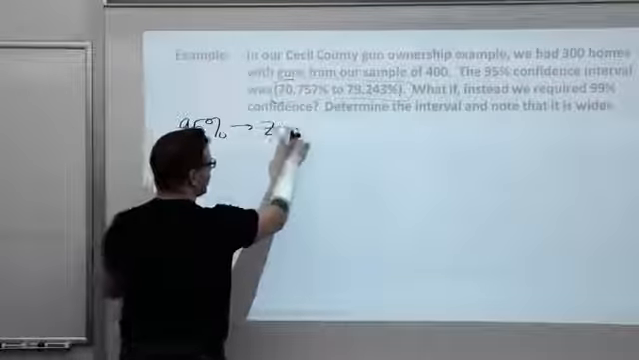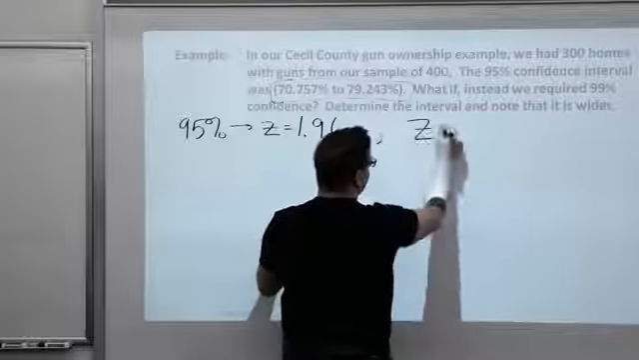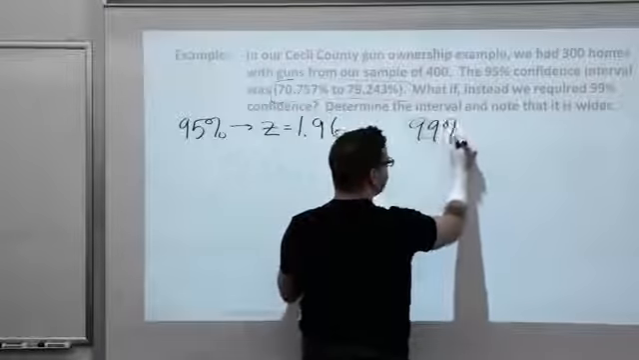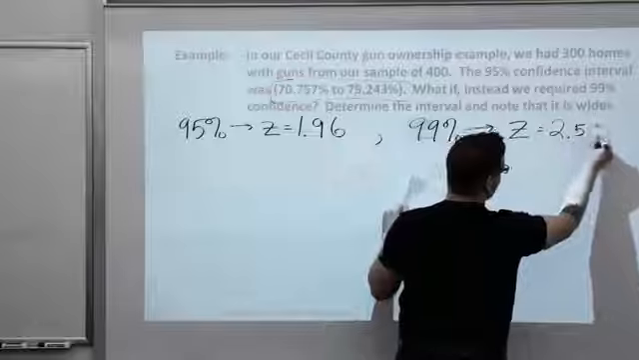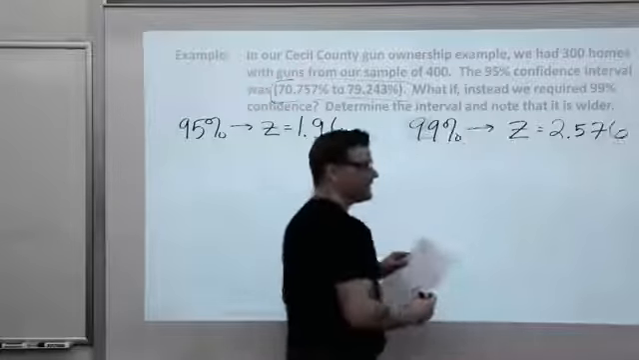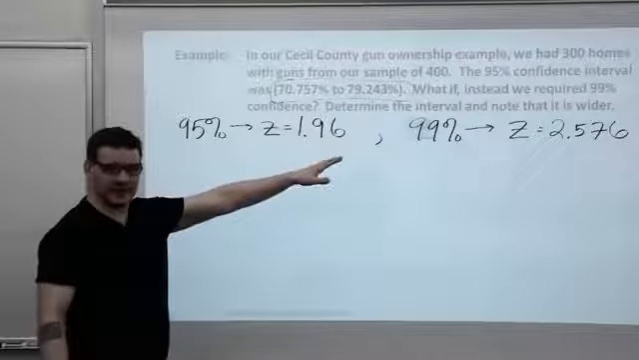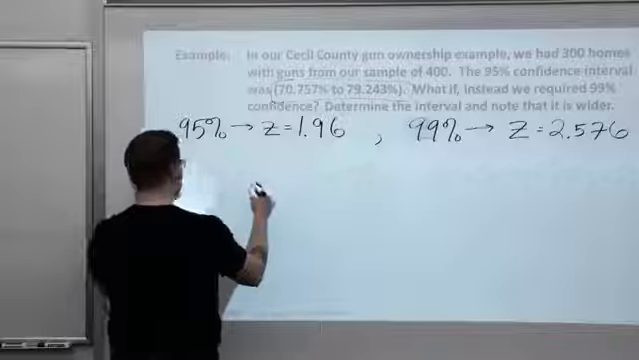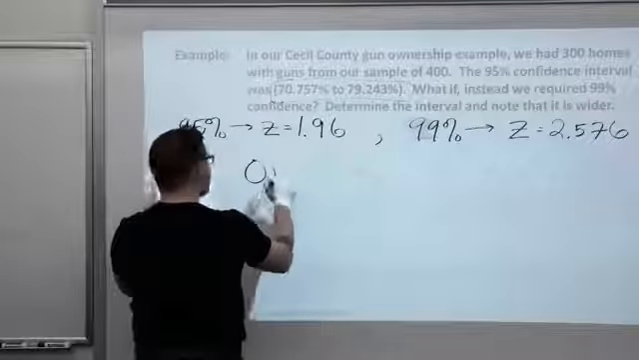95% gave me a z of 1.96. And we've already done this, so I'm just going to repeat it here. A 99% interval would give me a z of 2.576. When I plug the 2.576 into my margin of error, it'll make the margin of error bigger. So let me get that on the board here.